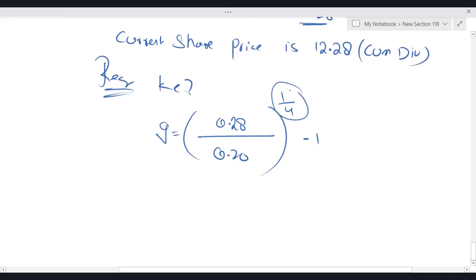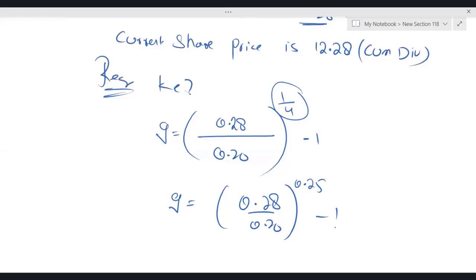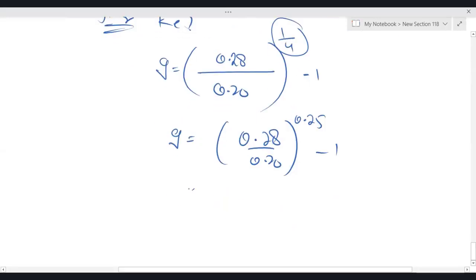1/4 means logically 0.25. So logically the power is 0.25. This will help us especially in solving the question in Excel. So 0.28 divided by 0.20. Then whatever comes, take the power 0.25. I'm getting 1.0877, minus 1. Then whatever the result comes, multiply by 100.